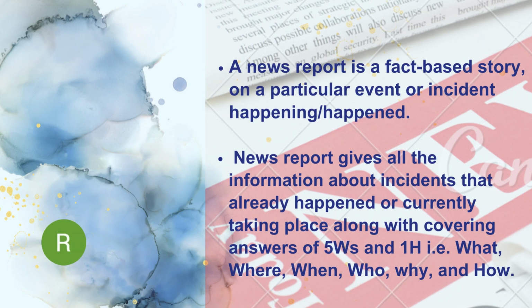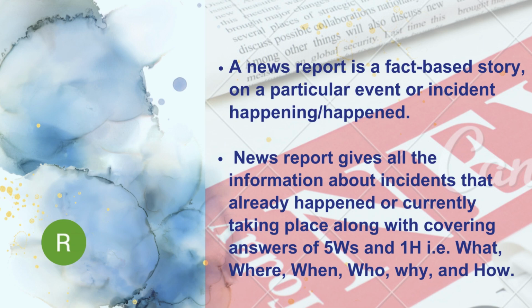A report is reporting something which has happened or which is happening at the same time. And a newspaper reporter is reporting news that has happened already. So here it is a fact based story, and we all know that newspaper reports should be fact based. Facts should be reported by a newspaper reporter.